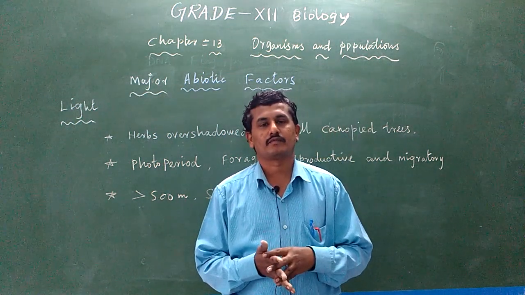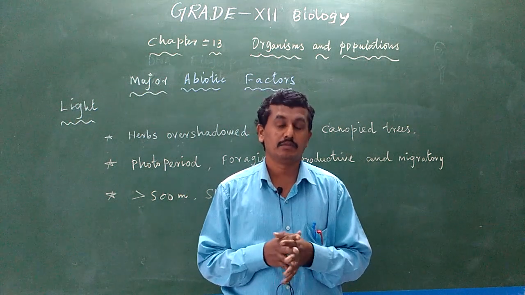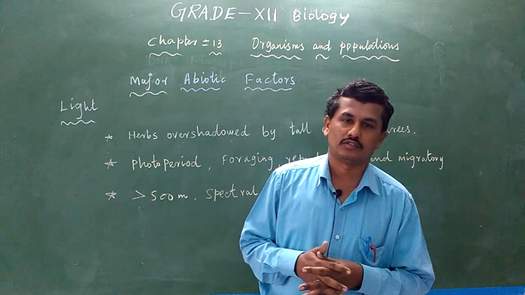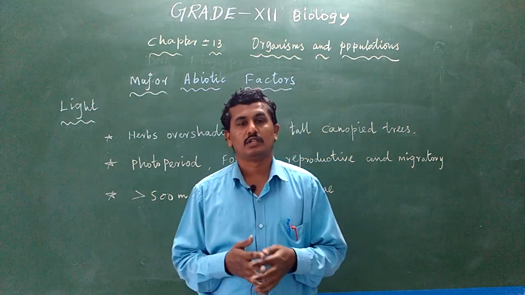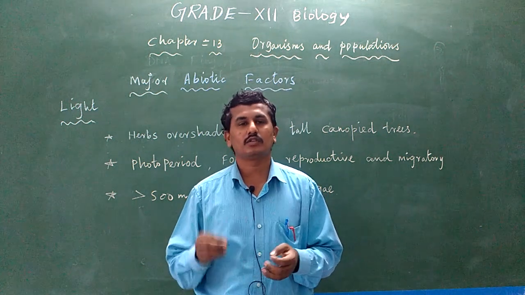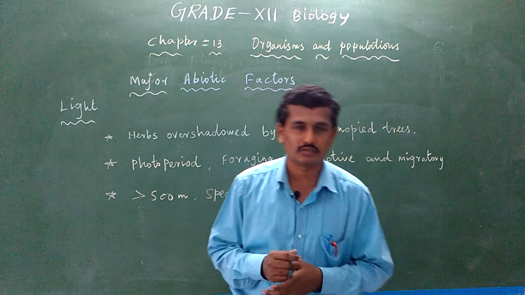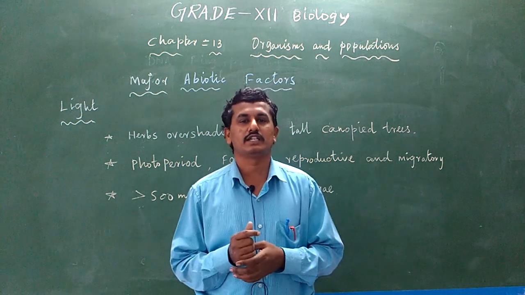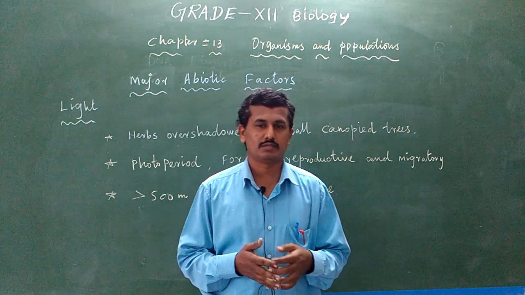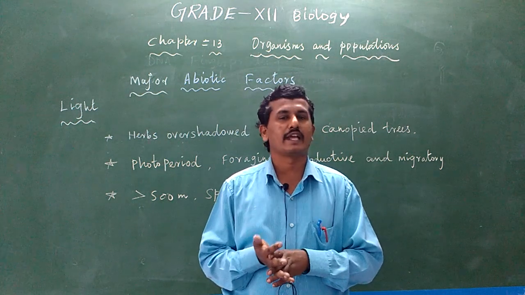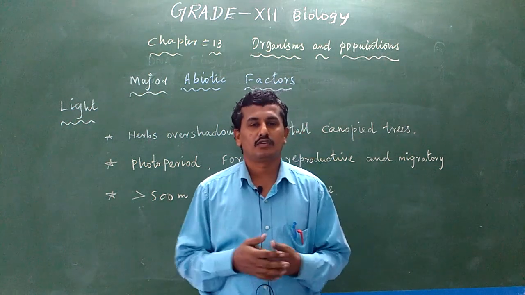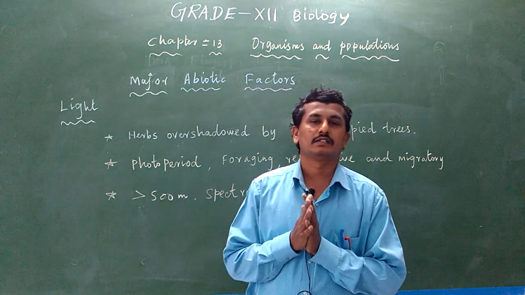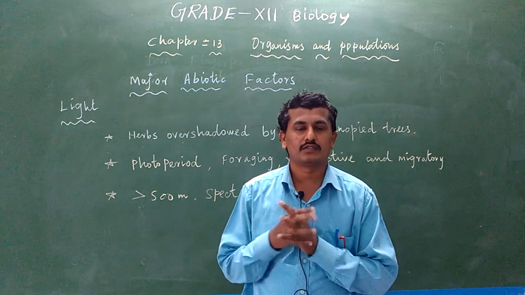Now light. Light is one of the major important abiotic factors. Normally, we know that light is important for photosynthesis. In autotrophic organisms, all the plants category, with the use of sunlight only, they can perform photosynthesis. With the use of light energy only, the plant converts the light energy into chemical energy. That is the important process in photosynthesis. So without sunlight, photosynthesis does not take place. So light is a major important abiotic factor for photosynthesis.